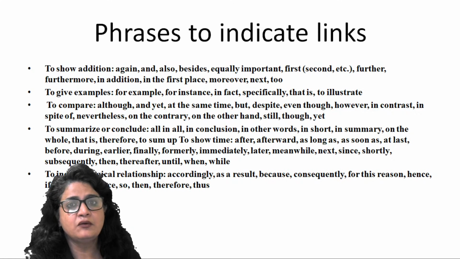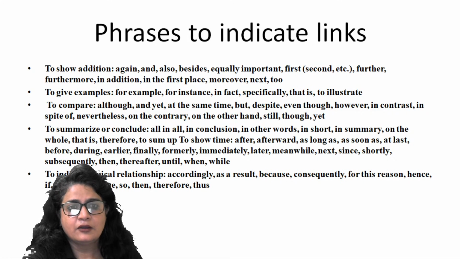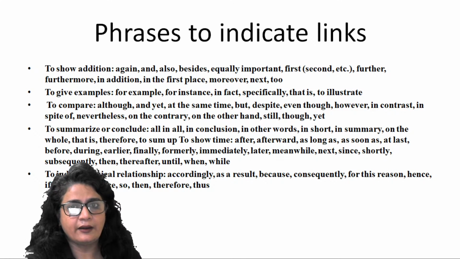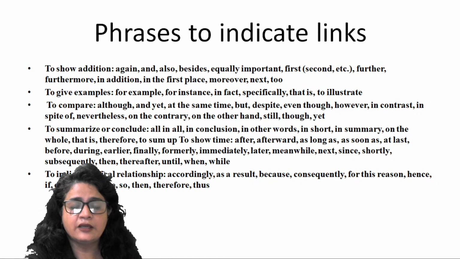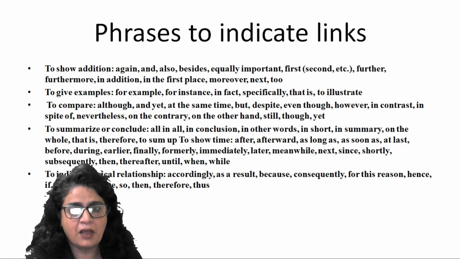So this example should be followed by a point. Alright? To compare, although, yet, most of the time these phrases are going to bring contrast in the idea. So read sentences carefully and see what idea they are bringing contrast to, and what sentences should be connected by these markers.